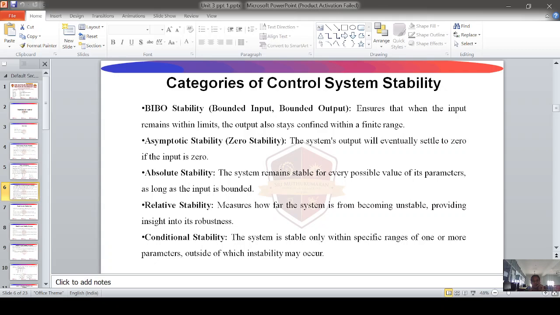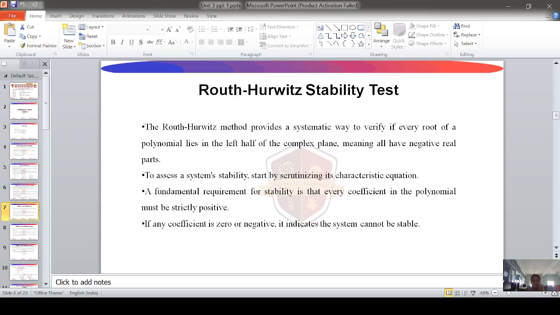Then absolute stability: the system remains stable for every possible value of its parameters as long as the input is bounded. Then relative stability: it measures how far the system is from becoming unstable, providing insight into its robustness. Then conditional stability: the system is stable only within specific ranges of one or more parameters, outside of which instability may occur. Then Routh-Hurwitz stability test.